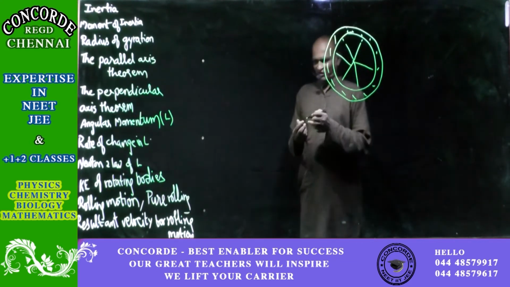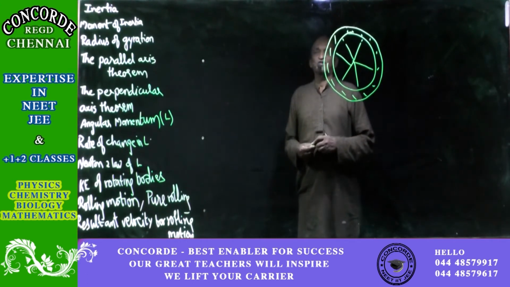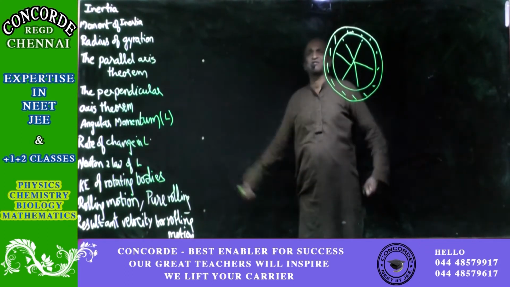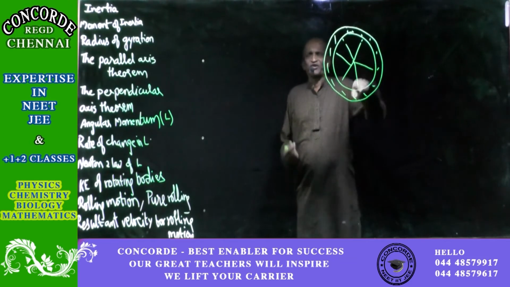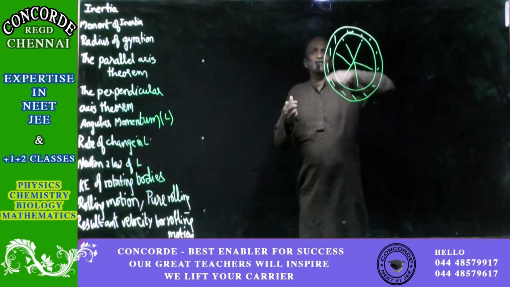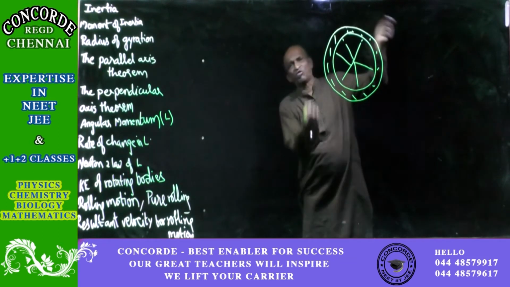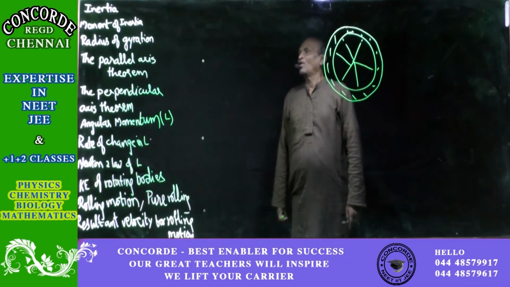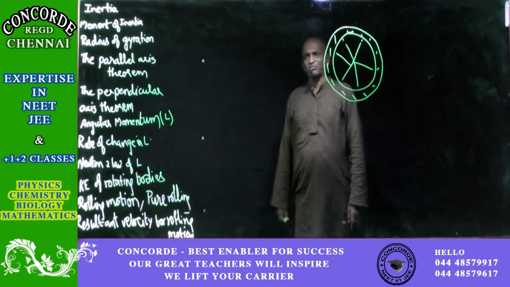So that is moment of inertia. Like how resistance is there for an applied force, here for rotation, equivalent to the resistance we have the moment of inertia acting opposite. So you have got a small idea about inertia.